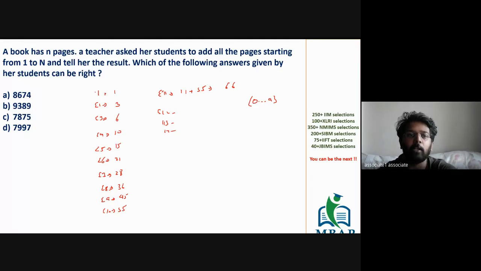The sum value of sigma n can end in 1, 3, 6, 0, 5, 1, 8, 6, 5. If I ask you, Praneeth, which value will sigma n never end in? Sigma n will never end in which value?